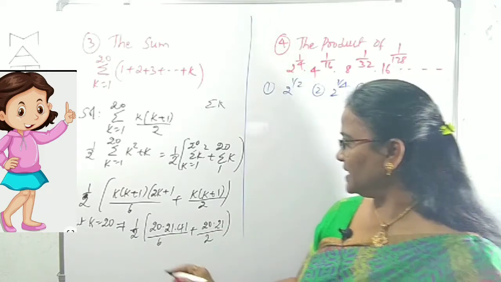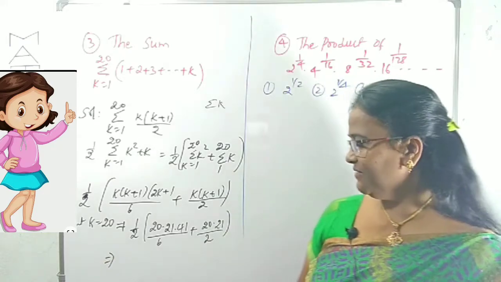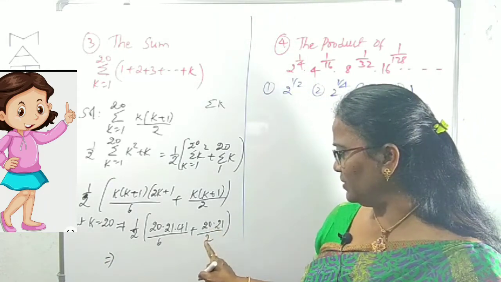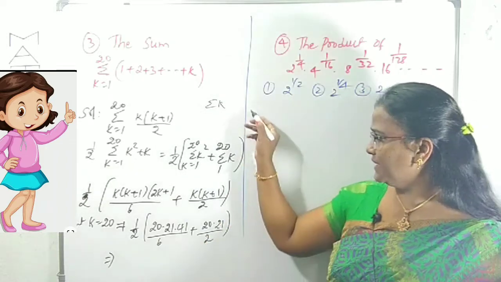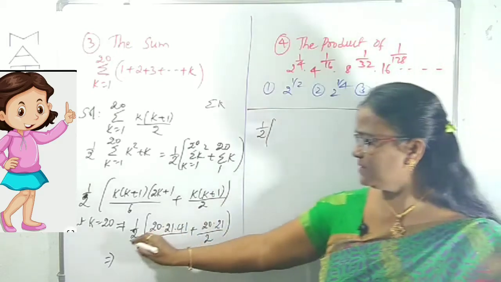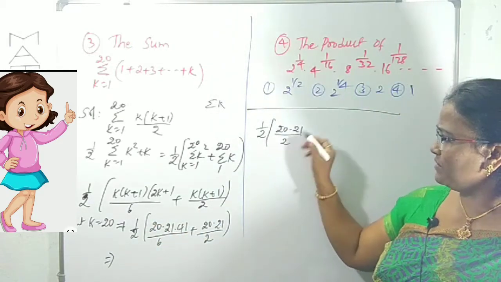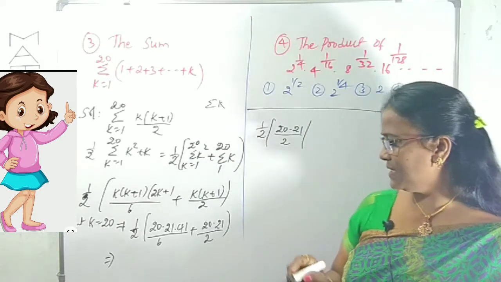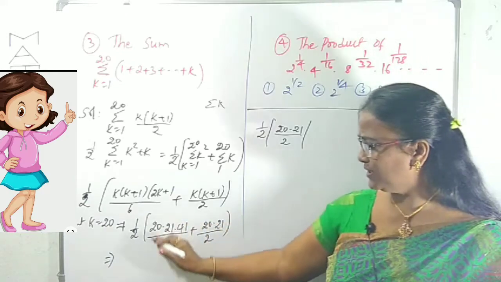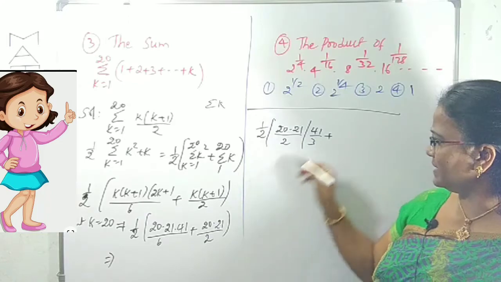Right? Same way as I did for the previous question, simple calculation. We can take the common terms here. Which terms are common? 20, 21 by 2 is common. That is what I am doing here. 1 by 2 is as it is, outside. Take 20 into 21 by 2 as common for easy calculation, plus 20, 21 by 2 is taken out. What is left over here? 41 by 3 plus, here only 1 is left over, right?